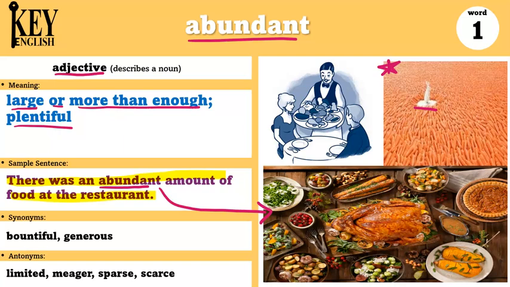Some synonyms are bountiful and generous. Antonyms are limited, meager, sparse, and scarce. Do you have an abundant amount of toys at home or a different item?